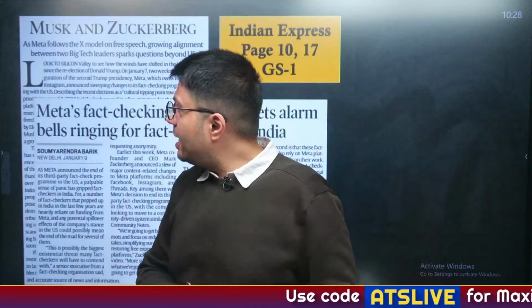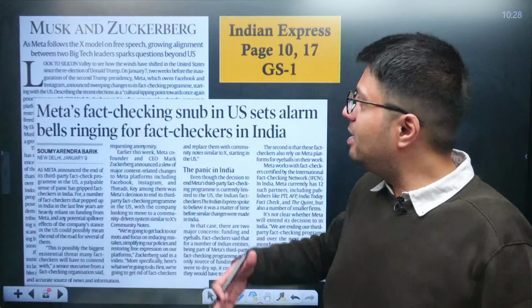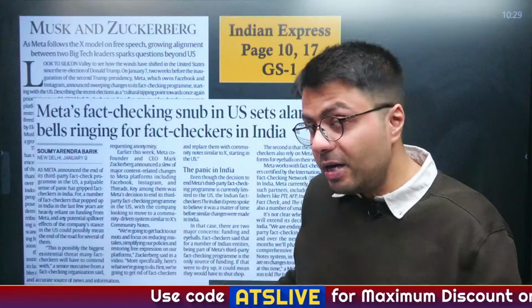Understood? Now let us move to another article. This one appeared on 2 pages in the Indian Express, that is page 10, which is a part of the editorial section, and on the business page, that is page 17. The article states that the company Meta, which is the parent company of Facebook, Instagram and WhatsApp, has decided to move away from fact-checking schemes. Rather, it is moving to a more community-based and decentralized form of fact checking. So we'll try to understand what kind of risks are associated with community-based fact checking in the scope of our today's discussion.